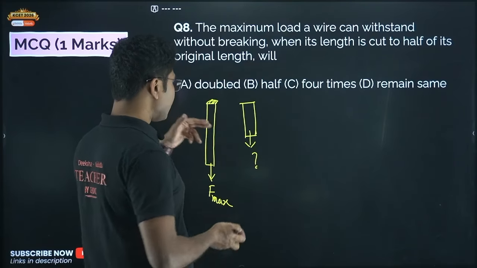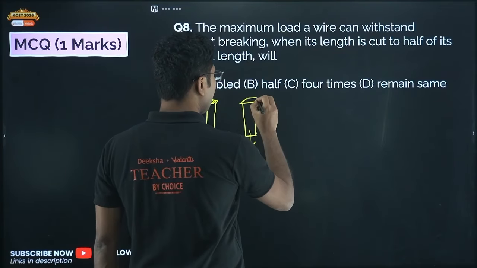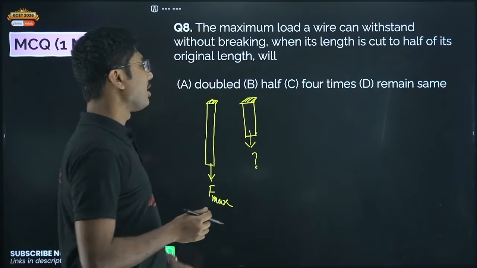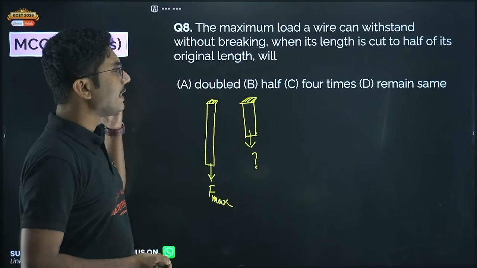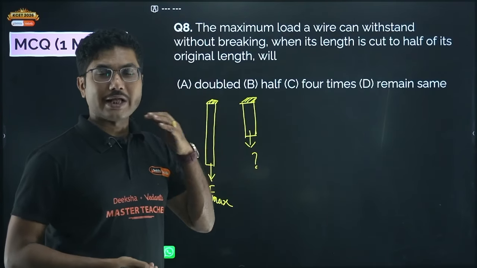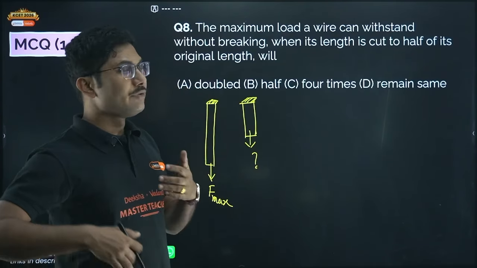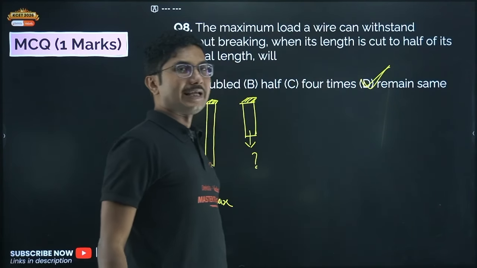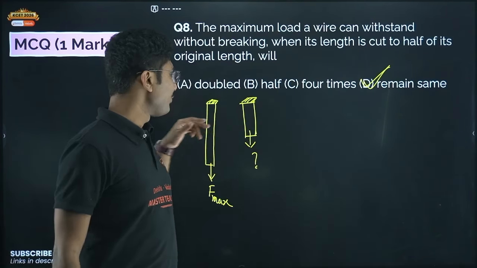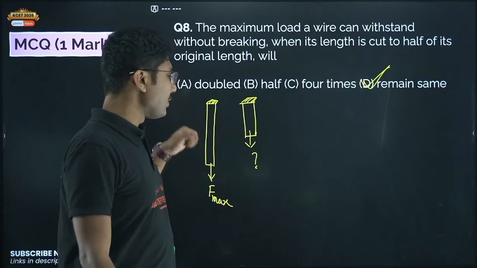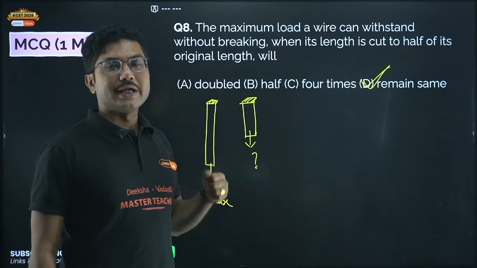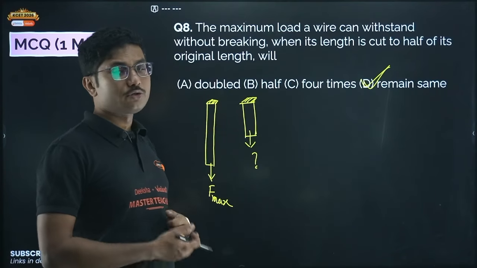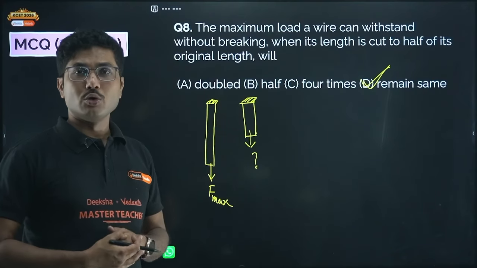Now because you just cut it into half, that means the area of the wire remains the same. So if the area of the wire remains the same, then the maximum load it can support without breaking will also remain the same. So this is a very tricky question. It will not change. If the previous wire could be used to hold say 2 kilograms, the new wire will also be able to hold 2 kilograms.